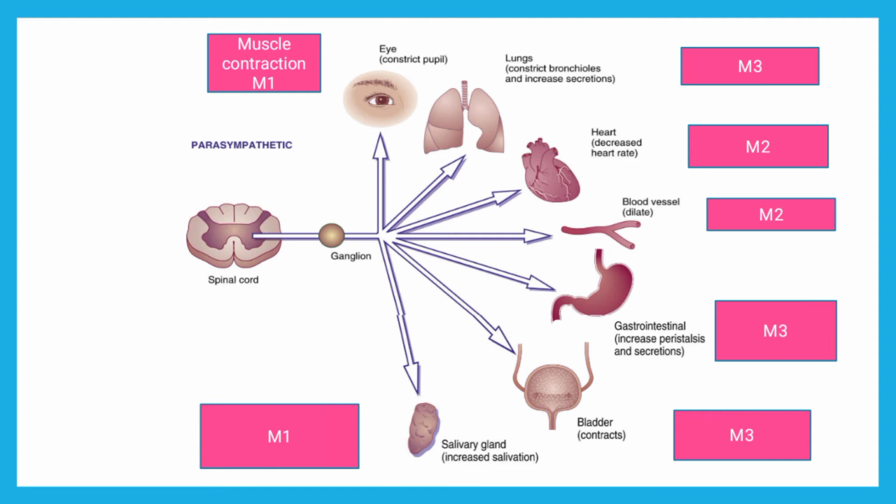Now M1 is not even, it is odd, so definitely it will cause muscle contraction, so it will constrict the pupil. As far as the lungs are concerned, smooth muscles, so it is M3. M3 receptors are located there, and M3 again is stimulatory in nature, so it will cause bronchoconstriction, and due to bronchoconstriction the bronchioles will constrict and increase the secretions. M2, now the heart: M2 receptors are present on the heart.